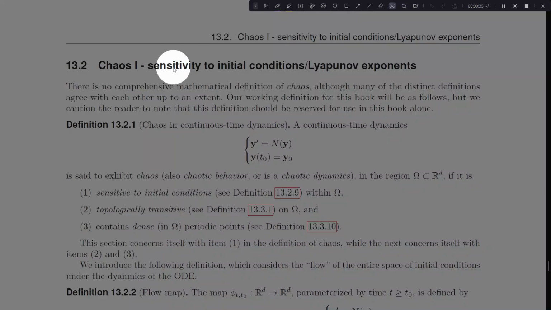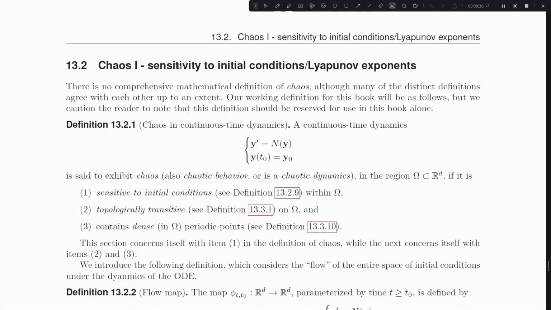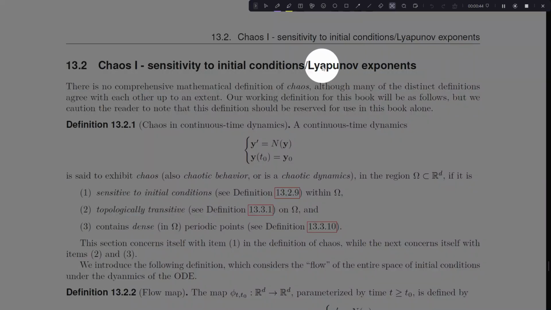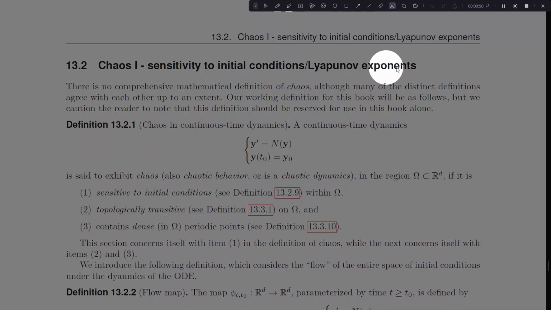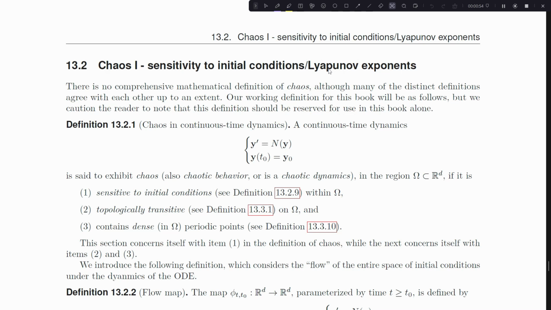And so today's our first day on chaos, and in particular, the subset of chaos that we're going to be studying today is this so-called sensitivity to initial conditions. A lot of you probably have heard of this as the butterfly effect, and the mathematical term that we often use to describe a sensitivity to initial conditions is Lyapunov exponents. So there's another fun name for everybody to memorize.